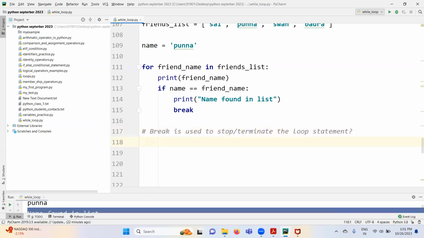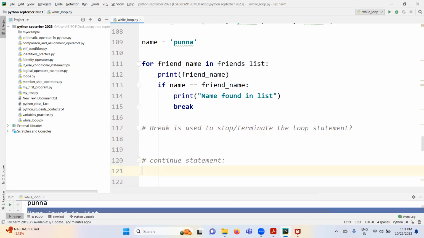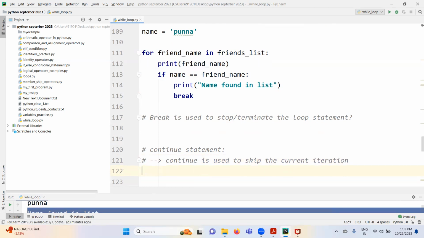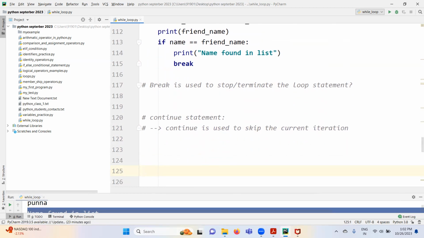Loop statement. So next is the continue statement. In simple terms, continue is used to skip the current iteration. So the continue statement is used to skip the current iteration in the loop.